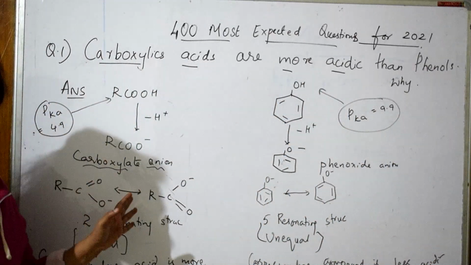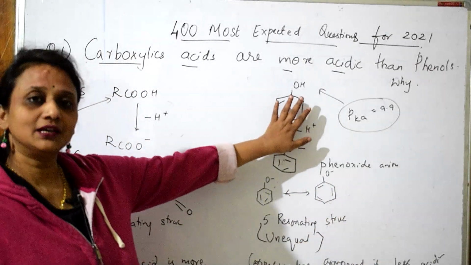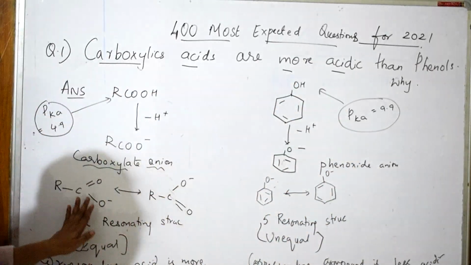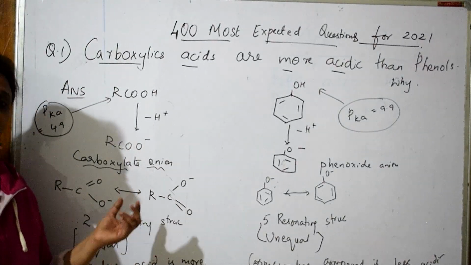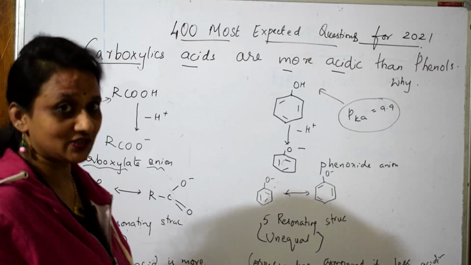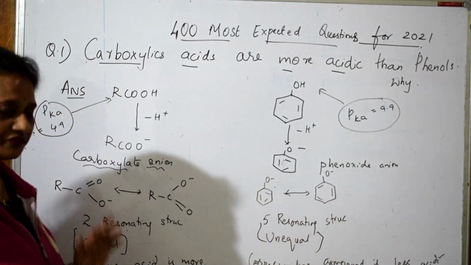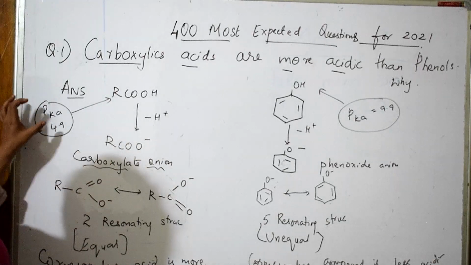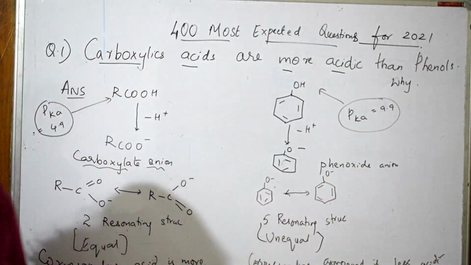Resonating structures equal, resonating structures unequal; corresponding is more acidic, corresponding is less acidic, because it is concentrated on only 2 resonating structures, isn't it? Yes students, done. First question is easy. Note the first question, point number 1 and point number 2.